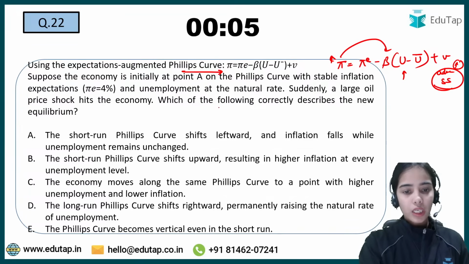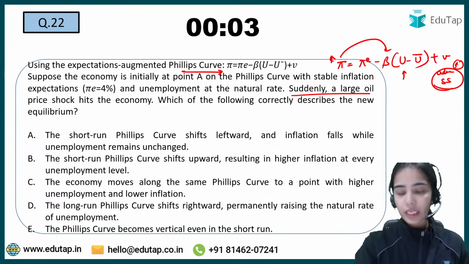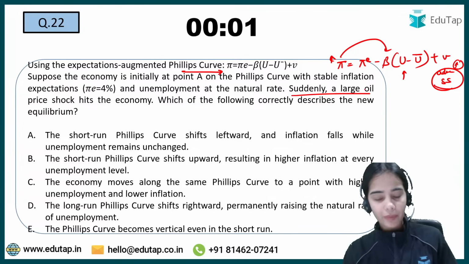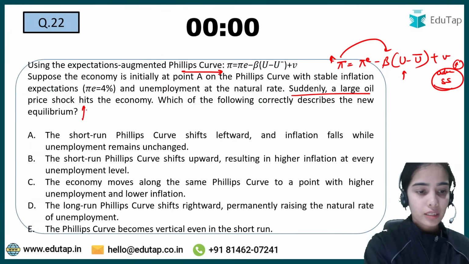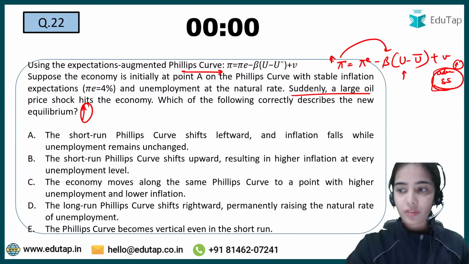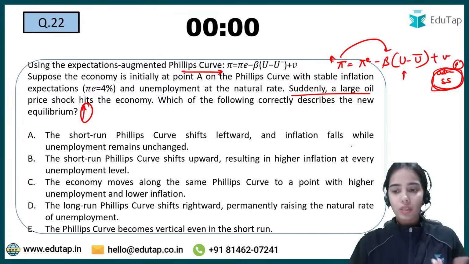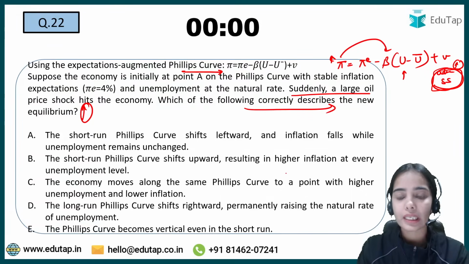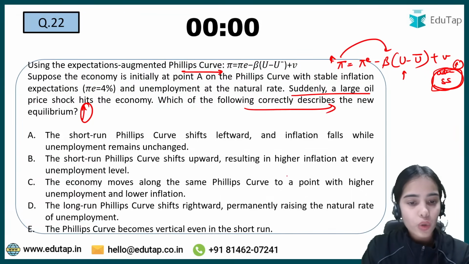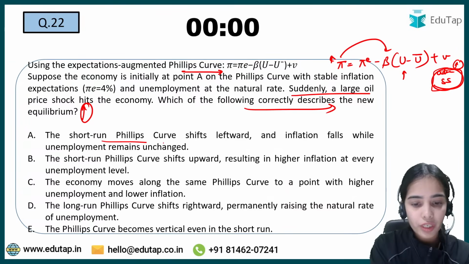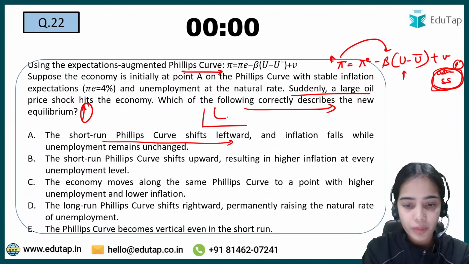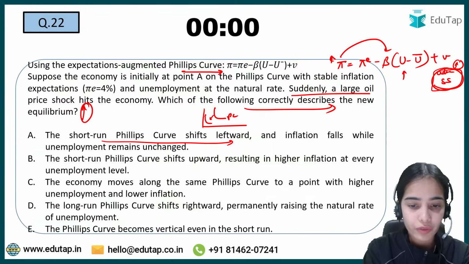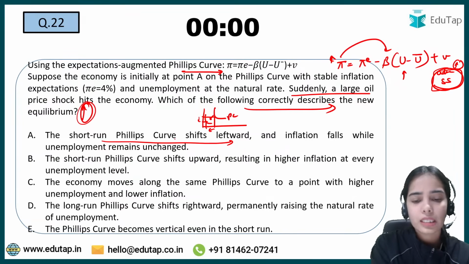So now basically the question is saying that suddenly a large oil price shock has happened. The oil prices have started to increase. So this is adverse supply shock, or the oil prices are increasing. When the oil prices are increasing, which of the following correctly describes the new equilibrium? Oil prices are increasing, short run Phillips curve shift leftward. If the Phillips curve is shifting leftward, that means inflation is decreasing, unemployment is decreasing. No. If the oil prices are increasing, inflation should increase.